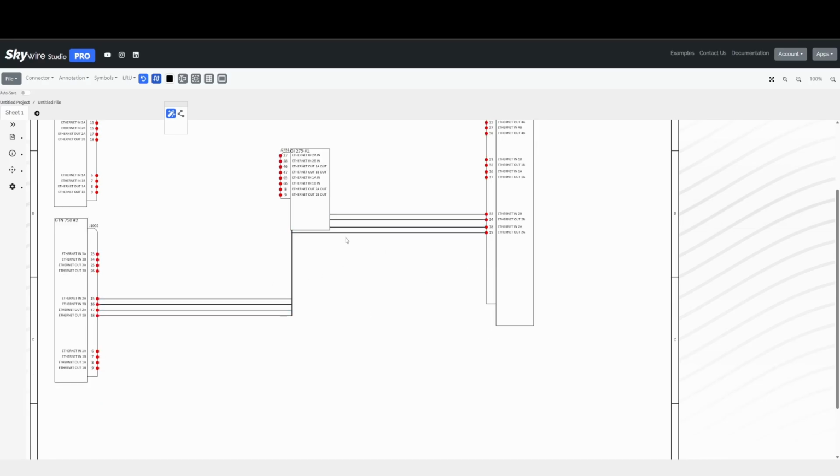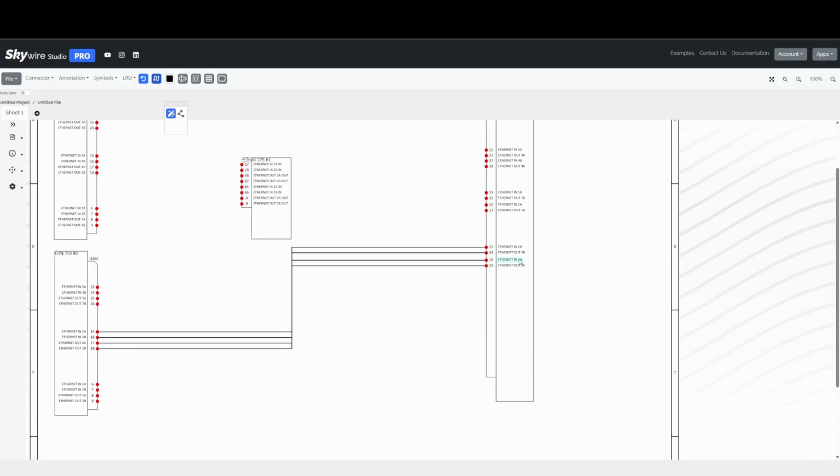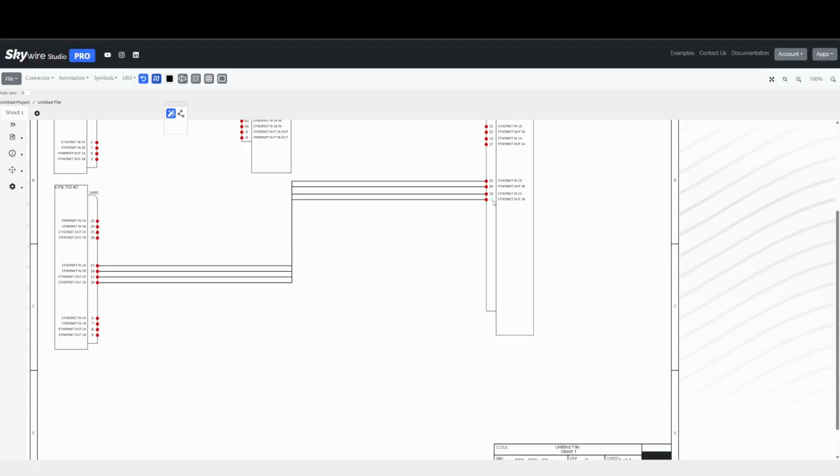So now you can see we need to space out these connections a little bit better. And make it straight across if we can. So we'll leave these where they are, the GTN, and we'll go ahead and move these pins downward.